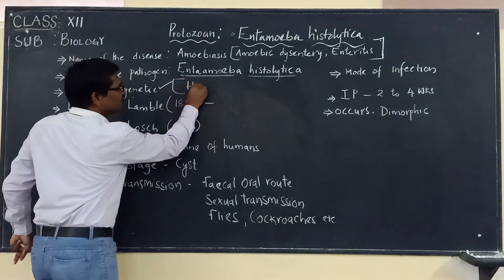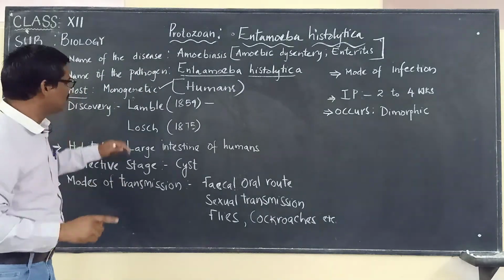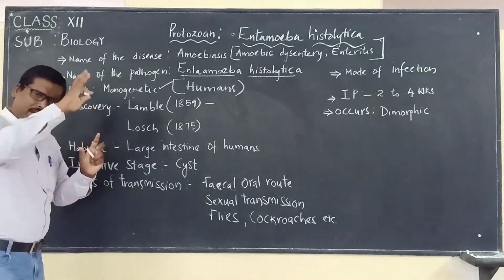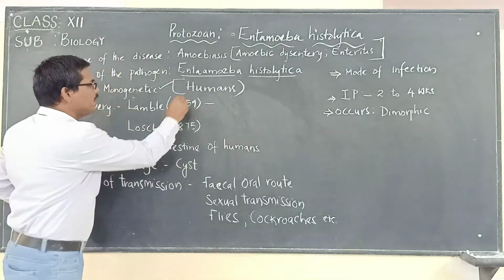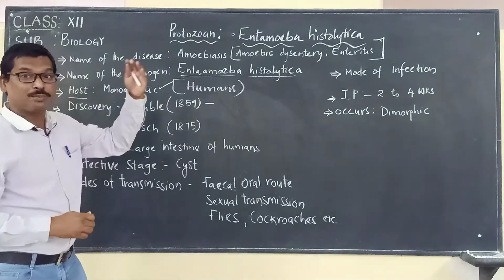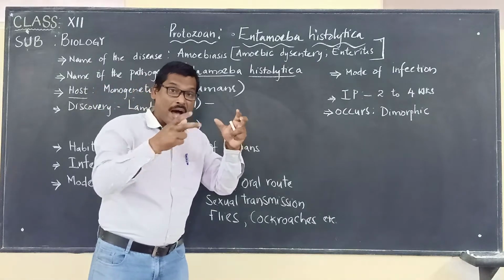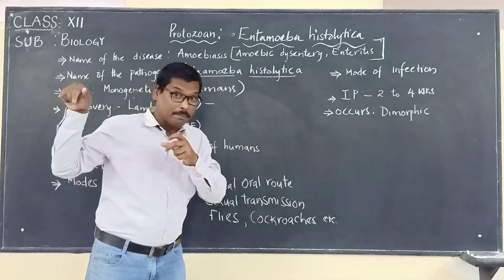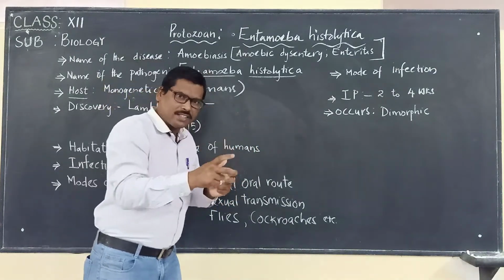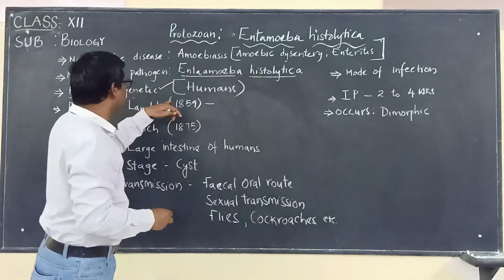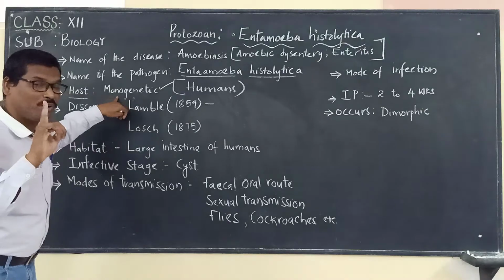It is humans. So in humans, it completes its life cycle. The complete life cycle of Entamoeba histolytica will be completed in humans only. It is not like what we studied regarding Plasmodium vivax, where half of its life cycle is in the mosquito and the other half in humans. That is called digenetic. But here the complete life cycle is completed within humans. So that's why we are using the word monogenetic.